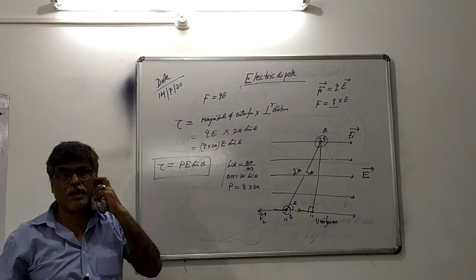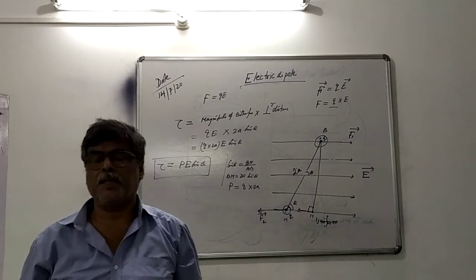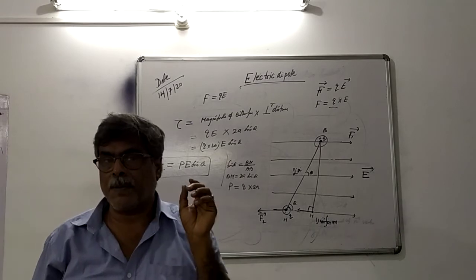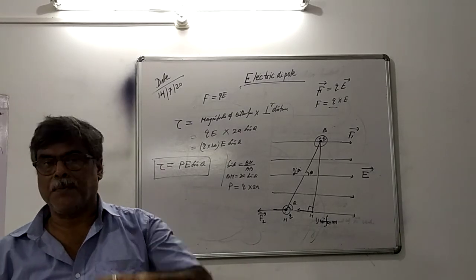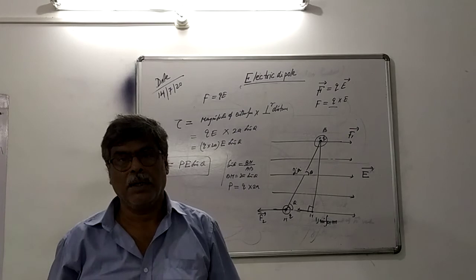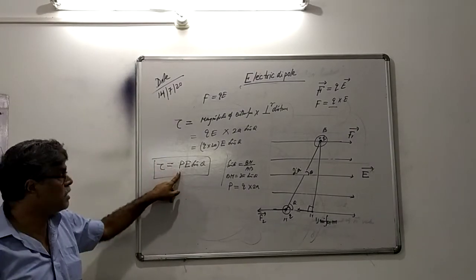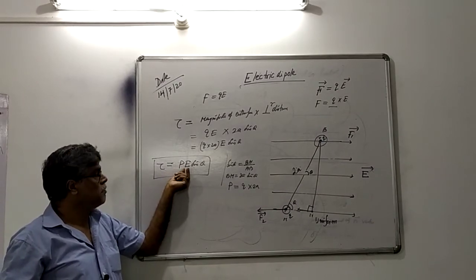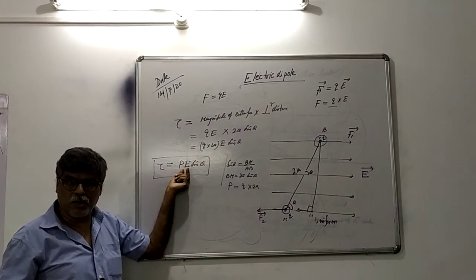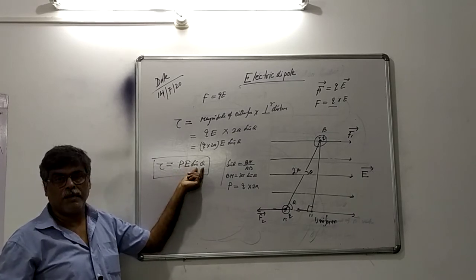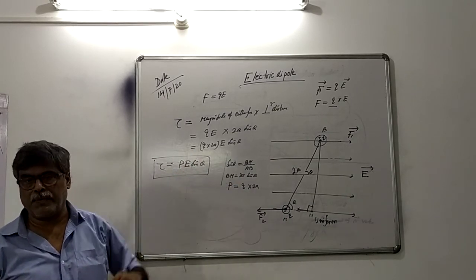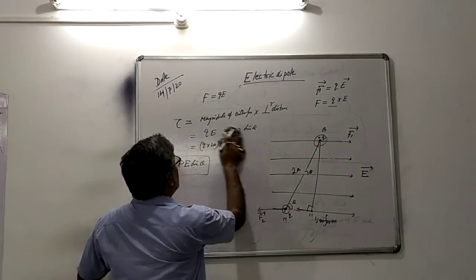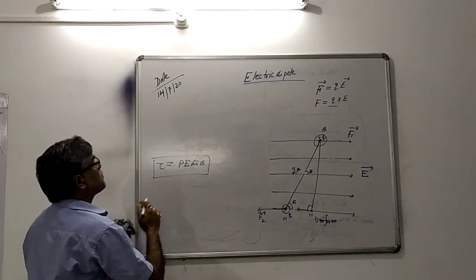Remember this formula. When an electric dipole is placed in the uniform electric field, dipole will experience force, and due to force, dipole is rotated, that is torque is formed. And this is the expression of torque. So this expression of torque depends on what? Dipole moment, strength of electric field, magnitude of electric field, and also the angle between dipole and the electric field. So this is the formula, and we can explain this formula one by one.